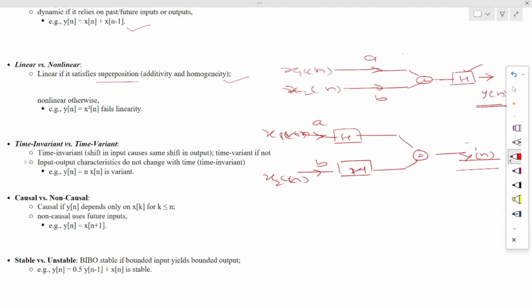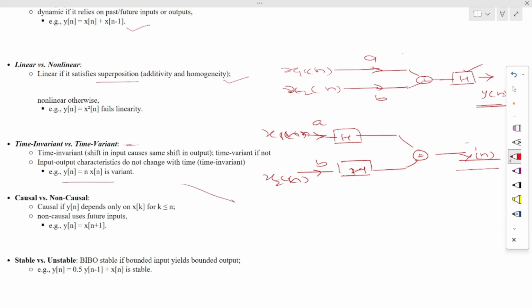Next is time variant versus time invariant, which is also an important classification. In time invariant, if the characteristic of input and output does not change with time, that type of system is defined as time invariant. Otherwise the system is time variant.